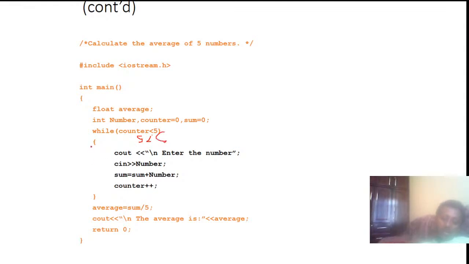Then it automatically comes out of this brace and executes the next line of code. So the average of these 5 numbers is this value, then return 0.